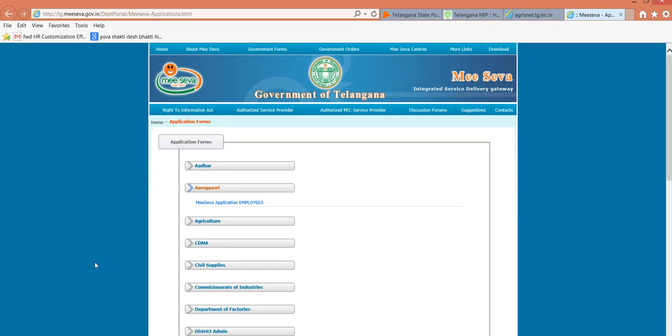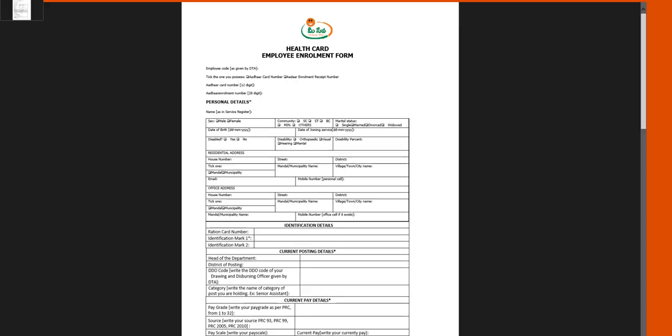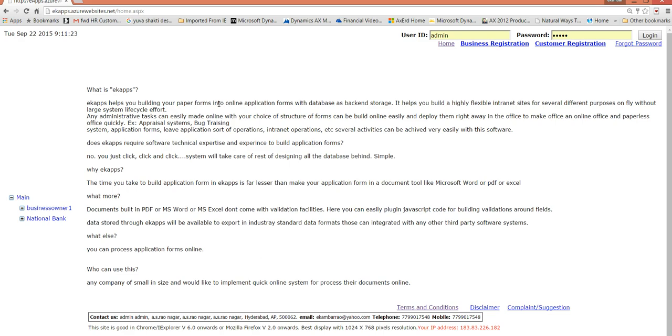So how do we simplify? How do we make this online? How do we make this interactable, and at the same time robust in its business rules and all those things? All of this is possible when you use ACAPS.